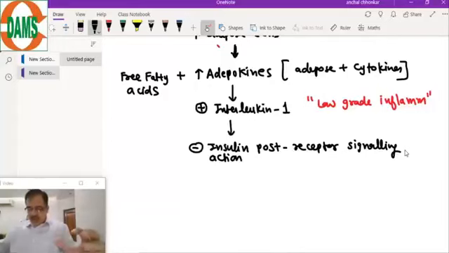Other markers will also be there, like interleukin 6 and TNF alpha, but predominantly it is interleukin 1 which plays a role here. Insulin action is inhibited at post receptor signaling. TNF alpha and interleukin 6 are also there.